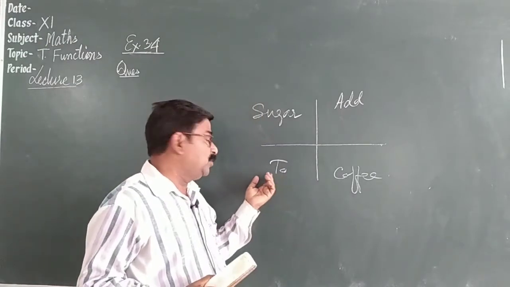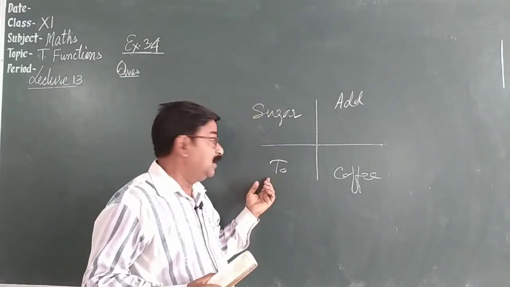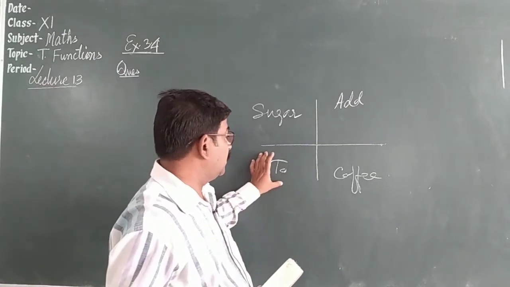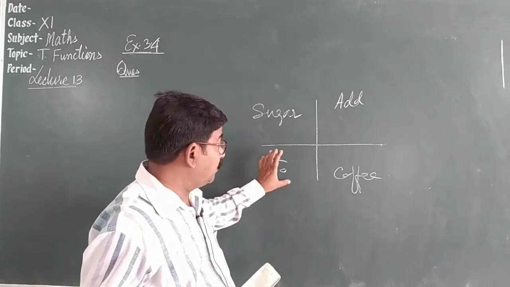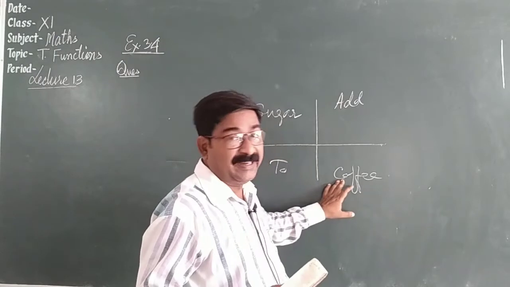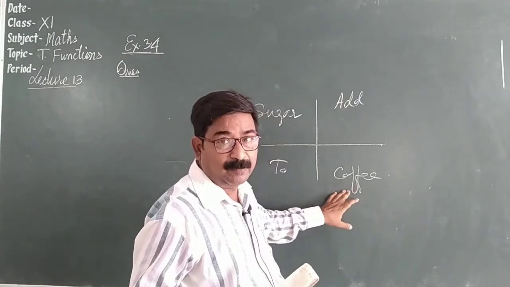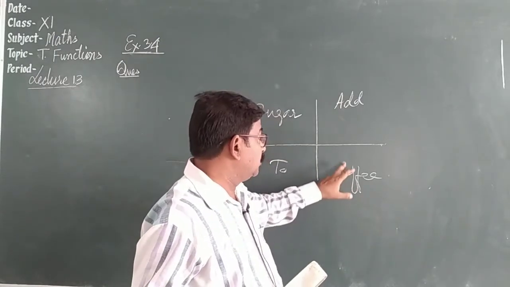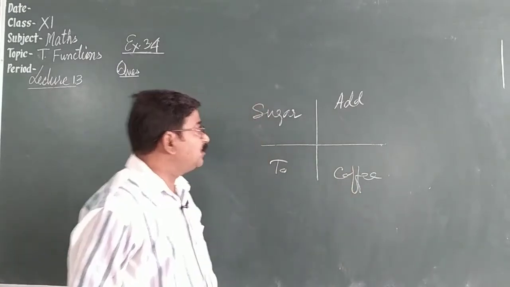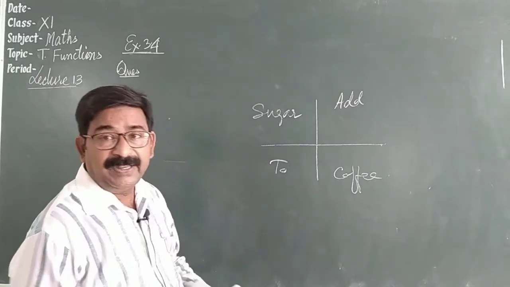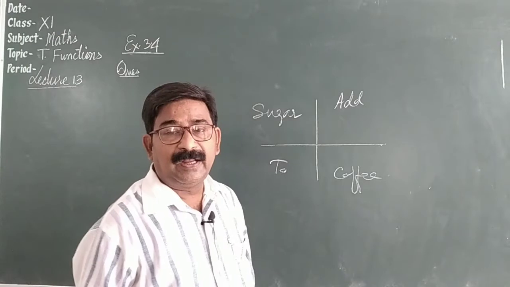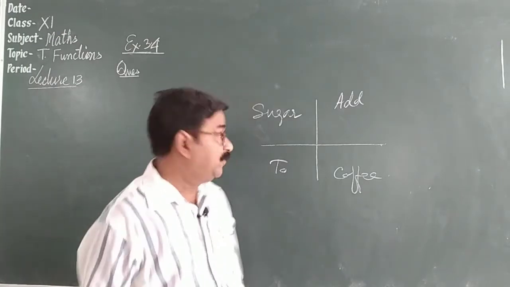In third quadrant, T stands for tan and its reciprocal cot. So tan and cot are positive and others are negative. Here coffee, C stands for cos and reciprocal sec. So cos and sec are positive and others are negative. So you will observe that every ratio is 2 times positive and 2 times negative.